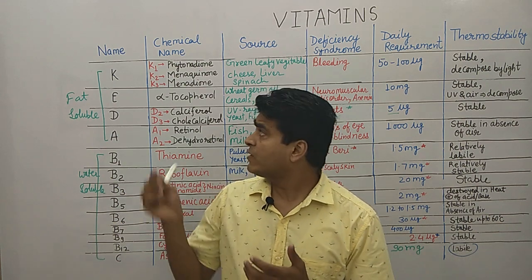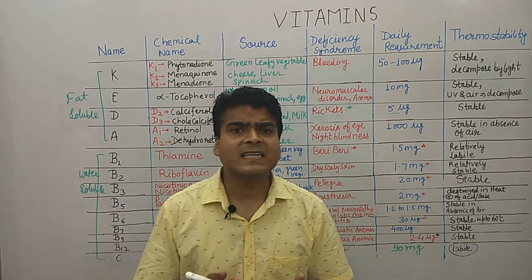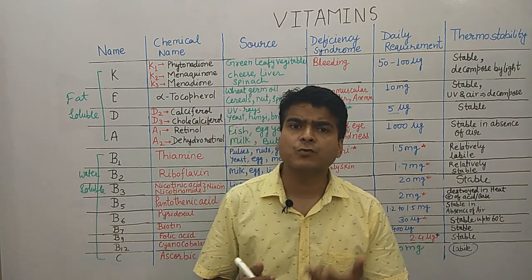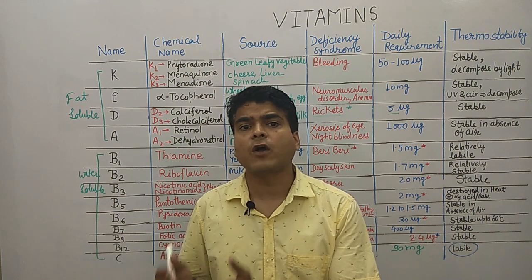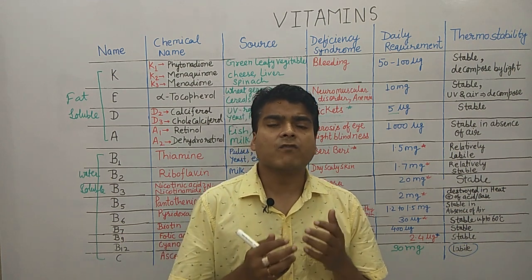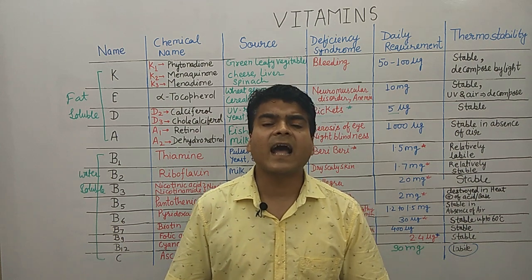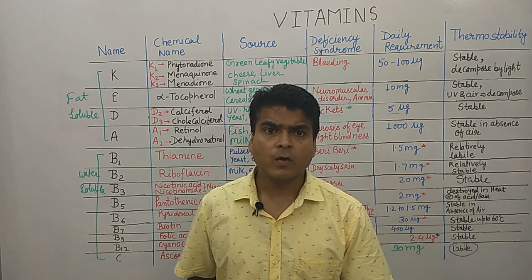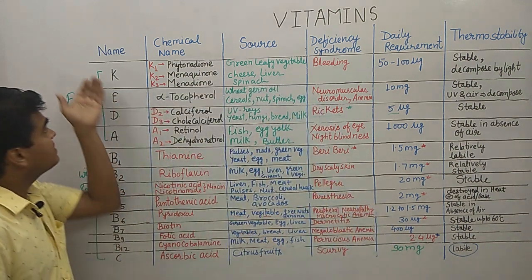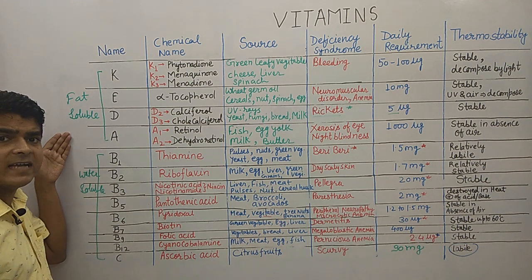Now discussing vitamins, the classification of vitamins is easy. Scientists describe the classification in two classes: one is water soluble and the other is fat soluble vitamins. Water soluble vitamins are vitamin B and C, and fat soluble vitamins are K, E, D, A. These are the names of the fat soluble vitamins.